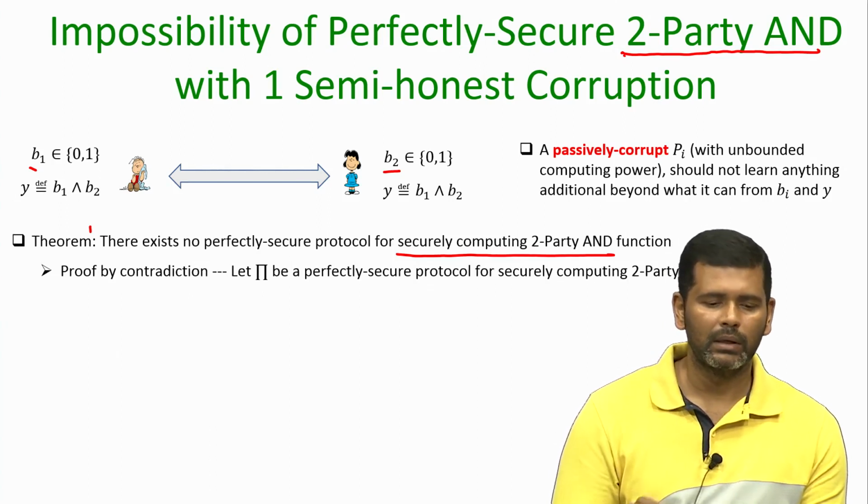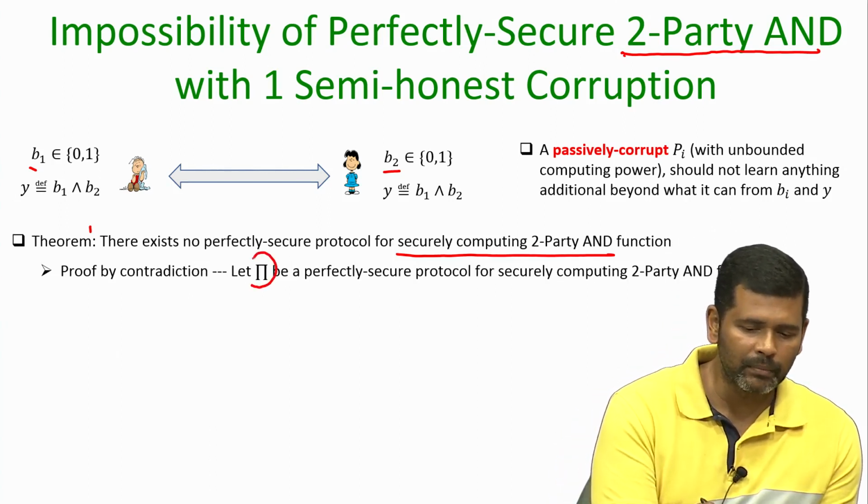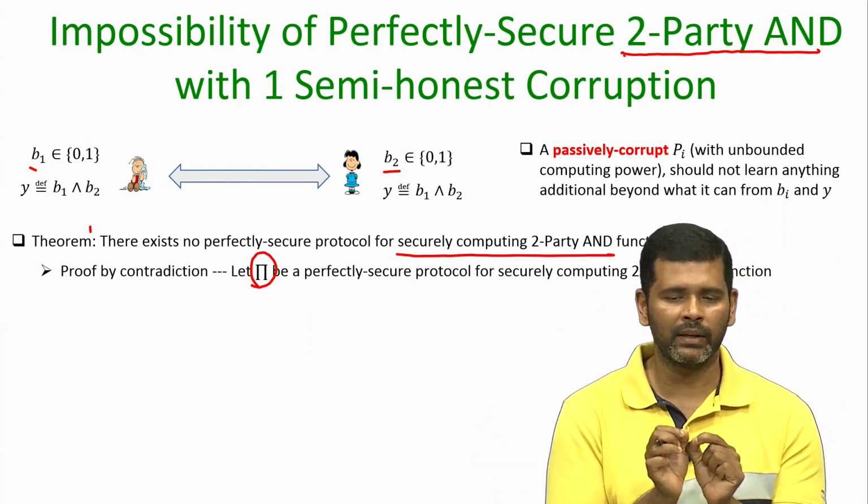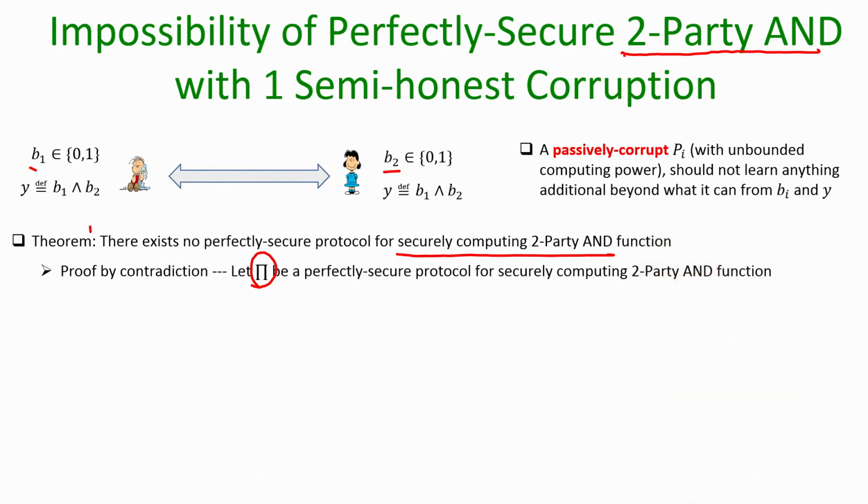We will assume, on the contrary, that there is some abstract protocol pi, according to which the parties can exchange messages and finally obtain the AND of their respective bits, and it satisfies these conditions. By the way, pi need not be just a secret sharing based protocol, it could be any abstract protocol. We are trying to rule out the possibility of any kind of perfectly secure protocol. So, it could be based on secret sharing, or on any cryptographic primitive. We are going to abstract out that protocol.